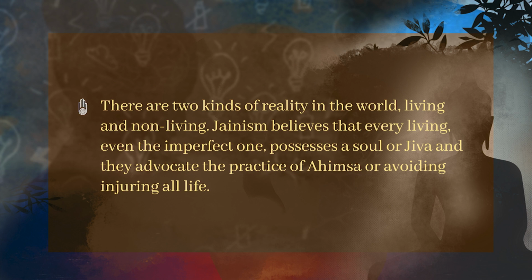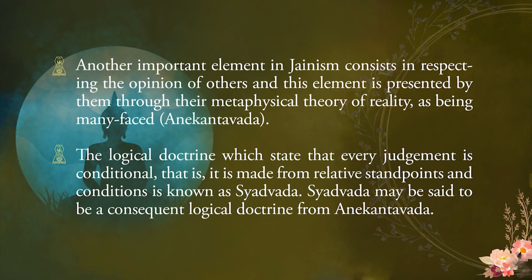There are two kinds of reality in the world, living and non-living. Jainism believes that every living being, even the imperfect one, possesses a soul or jiva, and they advocate the practice of ahimsa or avoiding injuring all life. That means the Jaina system has given importance to ahimsa or non-violence. Another important element of Jainism is respecting the opinion of others, and this element is presented through their metaphysical theory of reality as being many-faced, or Anekantavada.